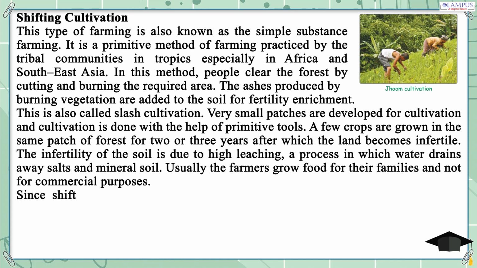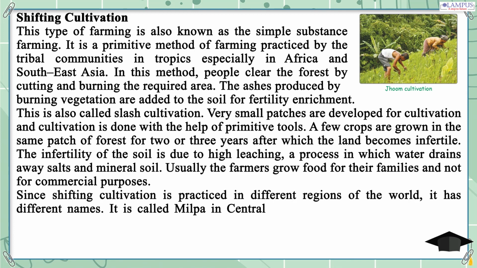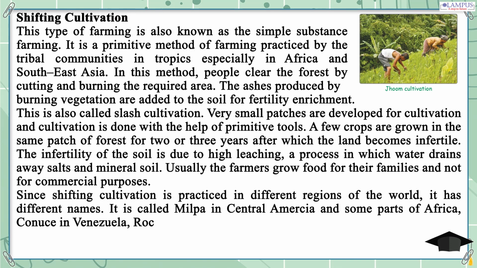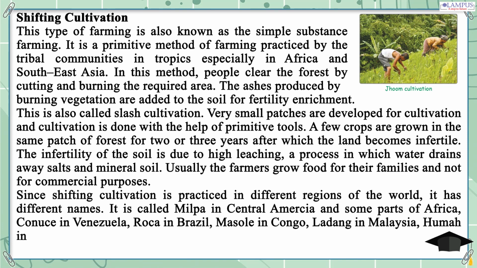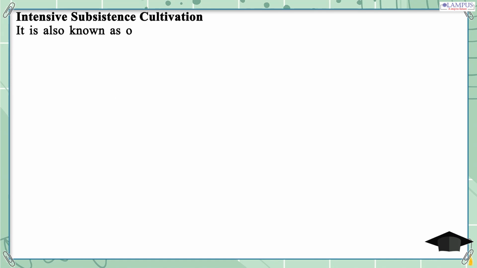Since shifting cultivation is practiced in different regions of the world, it has different names. It is called milpa in Central America and some parts of Africa, conuco in Venezuela, roca in Brazil, masol in Congo, ladang in Malaysia, huma in Indonesia, kaingin in Philippines, taungya in Myanmar, tamrai in Thailand and chena in Sri Lanka.